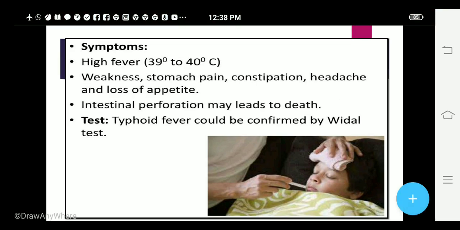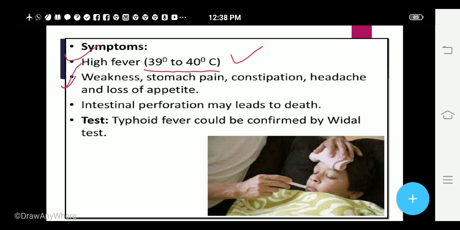Now let us talk about the symptoms. So symptom is high fever. Now whenever your body encounters any microorganism, it will raise its temperature. Why? In order to kill that microorganism which has entered our body. So your body will become 39 to 40 degrees Celsius. Okay, that much temperature would be seen in your body.